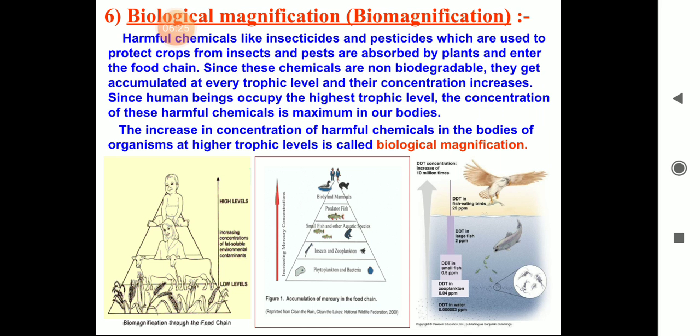the carnivores, or you can say from producer to herbivore, herbivore to mother, and mother to fetus. Their concentration level will increase. So the increase in concentration of harmful chemicals in the bodies of organisms at higher trophic levels is called biological magnification. So this biological magnification is very harmful for human beings.